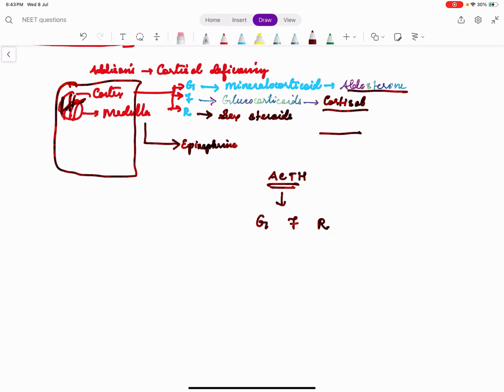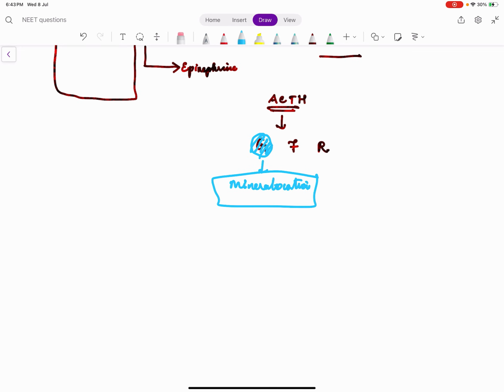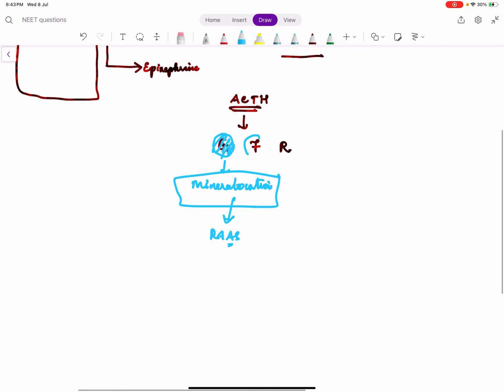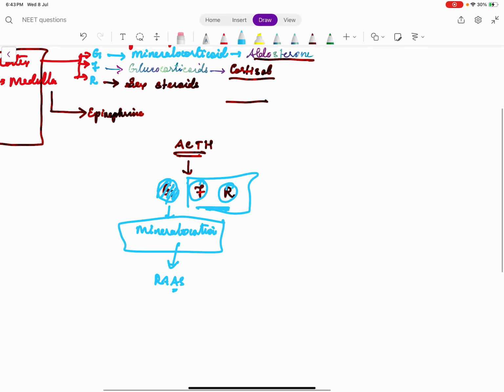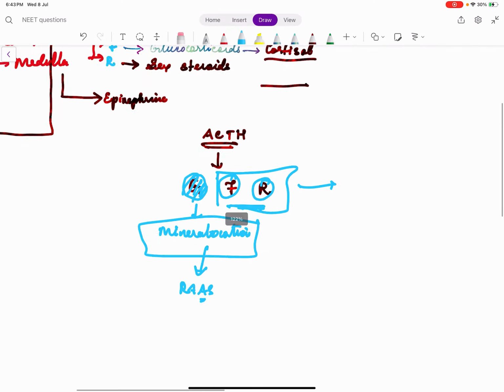But the catch here is ACTH does not have much control over the zona glomerulosa, which means the mineralocorticoid system is not under the control of ACTH. It is controlled by the renin-angiotensin-aldosterone system. Whereas zona fasciculata and zona reticularis are controlled by ACTH. This is very important when you discuss the pathology in pediatrics about a few diseases like congenital adrenal hyperplasia. We are not discussing that here.